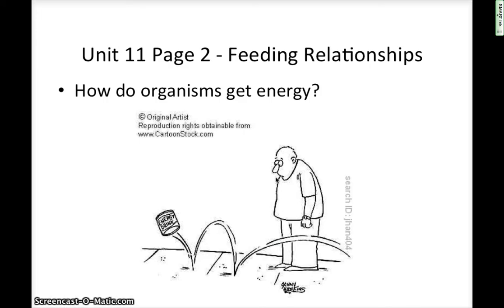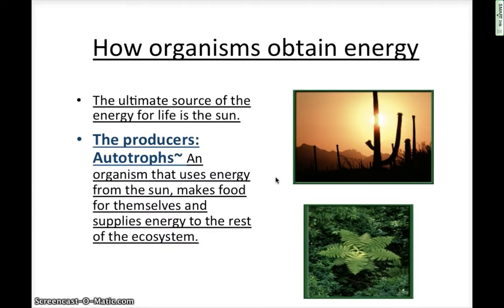Plants, on the other hand, can make their own energy through the sunlight. So now let's get into specifics about each different kind of organism. Now, the main source of energy for the entire ecosystem is the sun. Remember, sunlight is a form of light energy, also heat energy, that provides food for the plants. Plants we also call producers or autotrophs. Those two words are used interchangeably on this Regents, so make sure you know both.